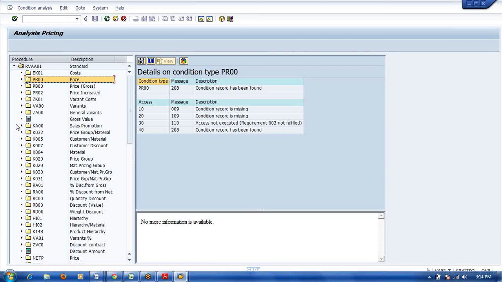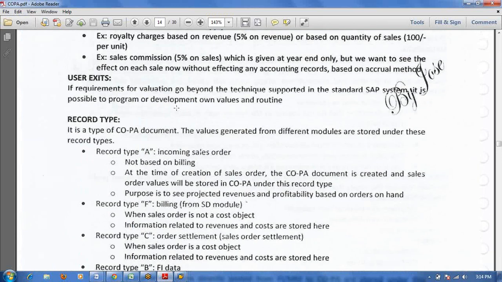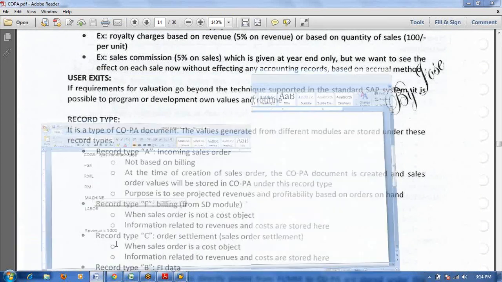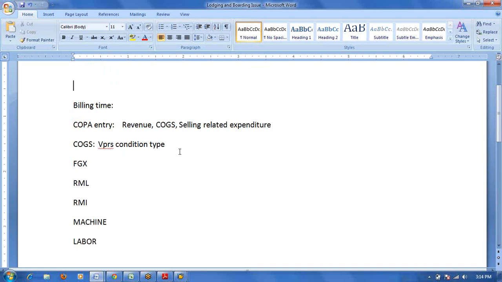If you come over to the Word document we were using while discussing. Not this one, this is your PDF. The Word I was looking for, where you started. Where's the Word where you were writing something? Yeah, this one.